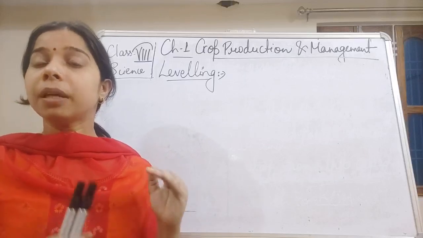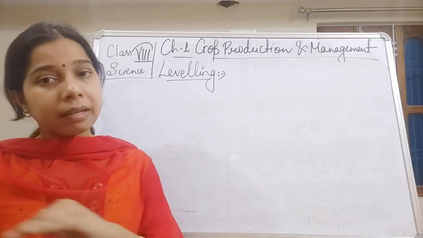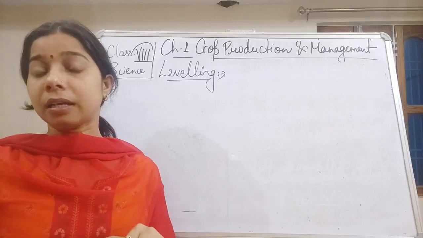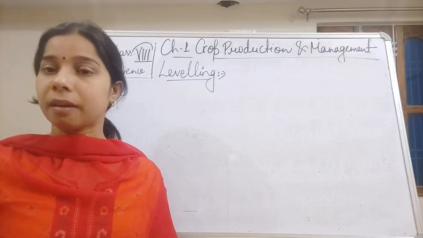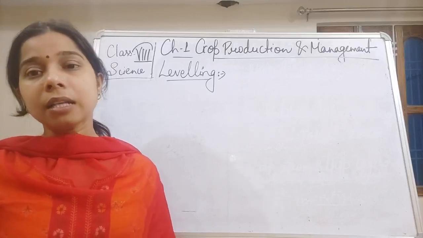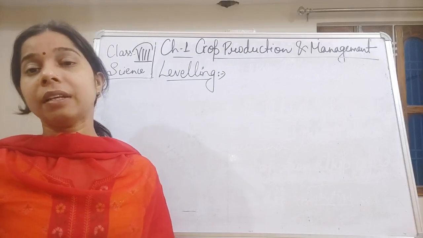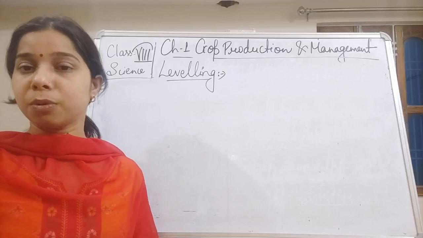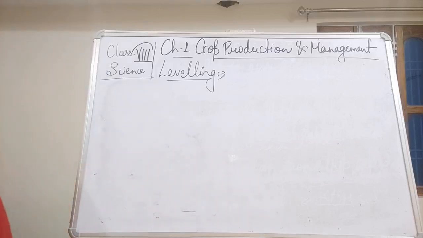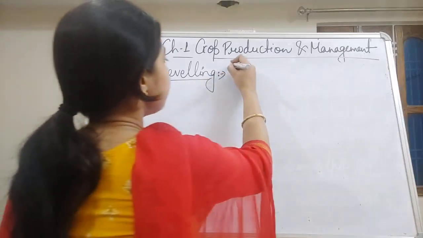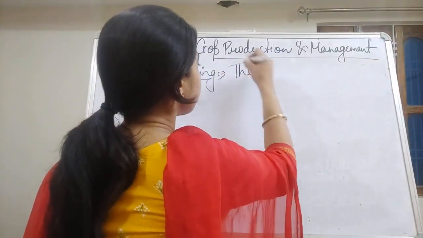So it will be much better that we level the field after plugging it, in order to remove the crumbs present in it, as well as to help in the even distribution of the water. So we can write it: what is the need of this leveling?